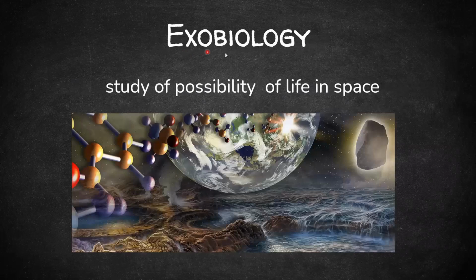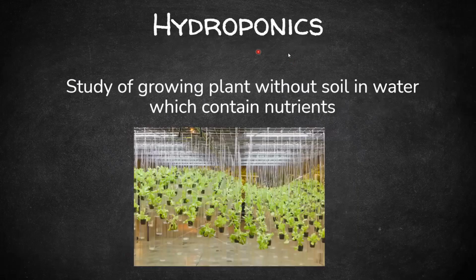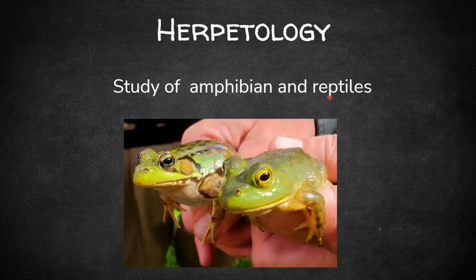Next is exobiology. That is the study of the possibility of life in space. Is called as exobiology. Next up, hydroponics. Again, a very important one. Hydroponics is study of growing plants without any soil. That is, we grow plants in water that contain all the necessary nutrients that are required. That is hydroponics. Next one is called as herpetology.